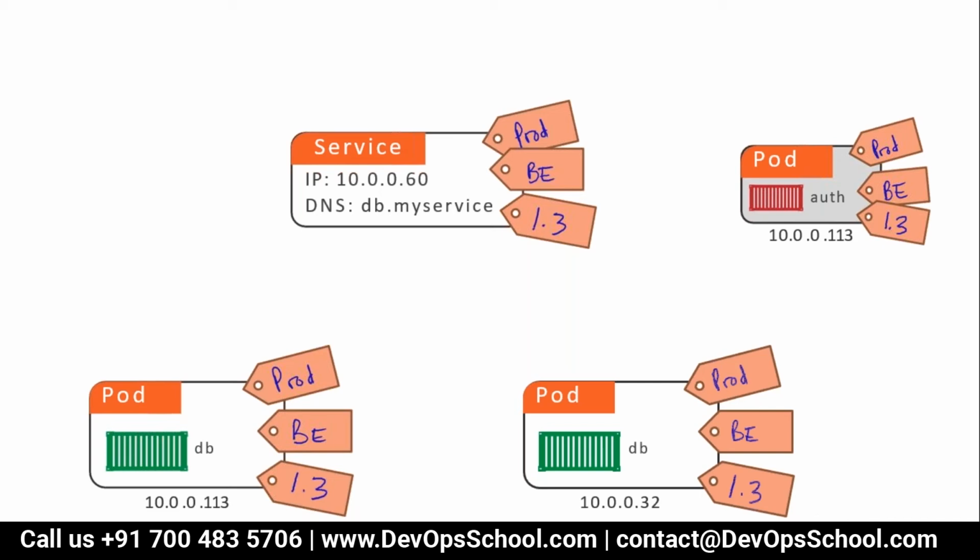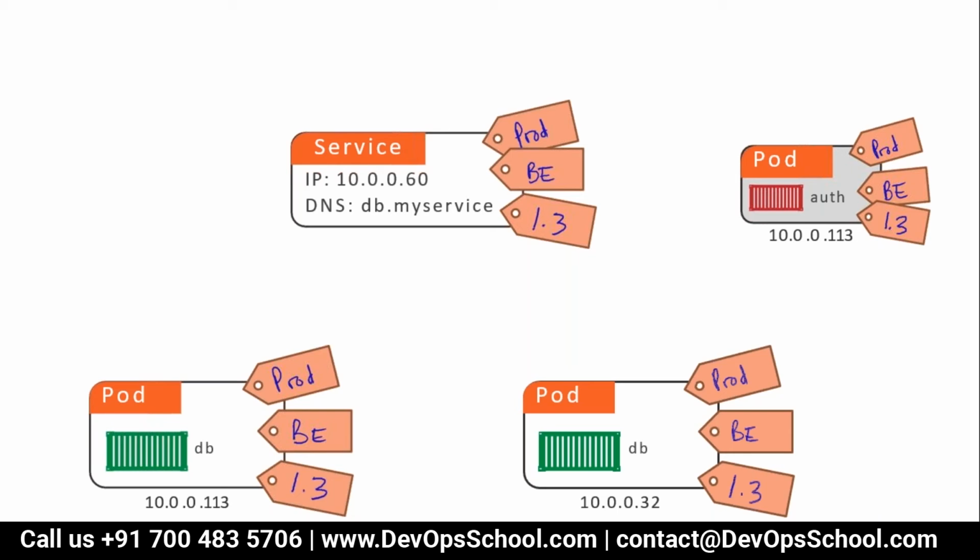Same way, any resource which you create here, service, pod, or anything else. But when I'm talking about the service, I just need a pod label and a service label. So what is happening? Hear me out very clearly. The moment the labels of the pod match the labels of the service, the service will load balance those pods.